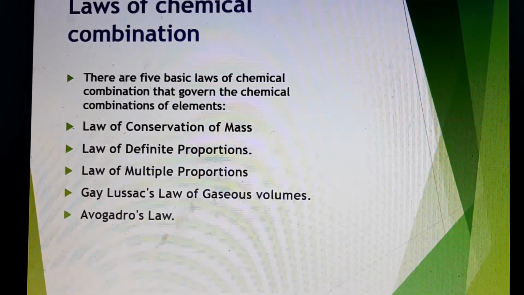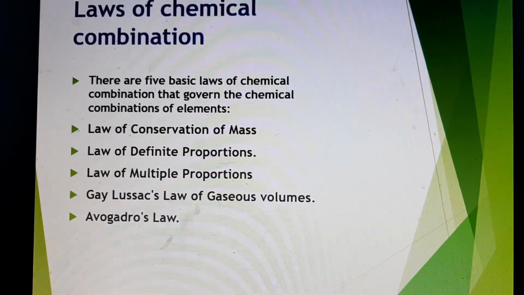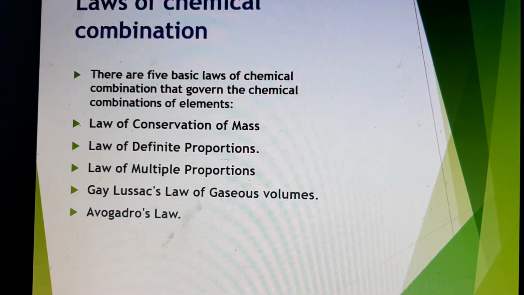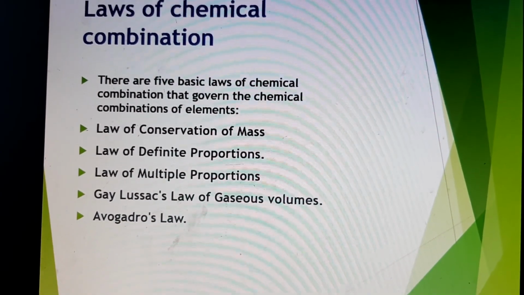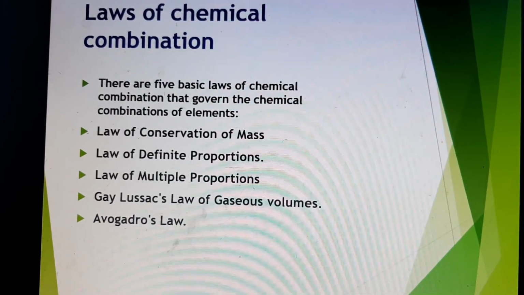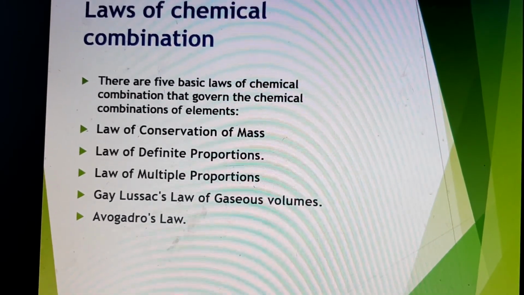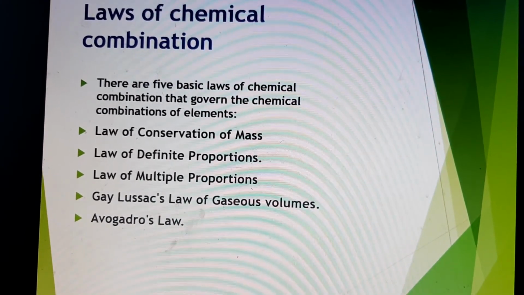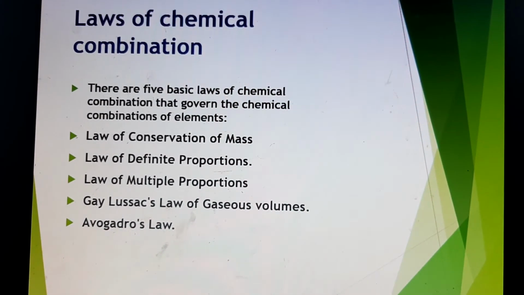Second is the law of definite proportion. Third, the law of multiple proportion. Fourth, Gay-Lussac's law of gaseous volume. And fifth, Avogadro's law. You have to first get familiarized with these laws. You have to learn the names of these 5 basic laws that we are going to learn.